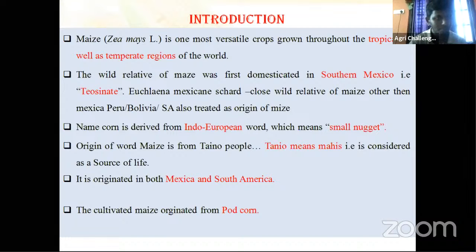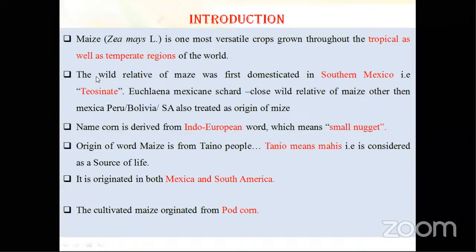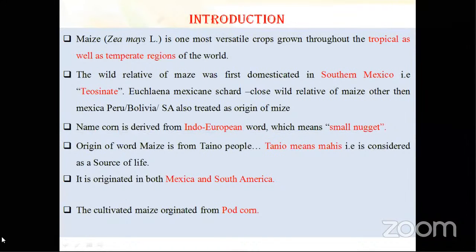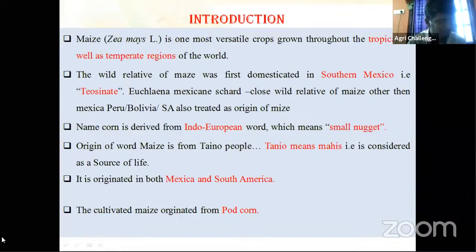They will perform equally in both types of photoperiod conditions. But tell me, I am saying that maize is able to grow in both tropical and temperate conditions. Then is it short day or long day? Please respond, otherwise I'll call by number. Shall I call ID number 6? Day neutral.